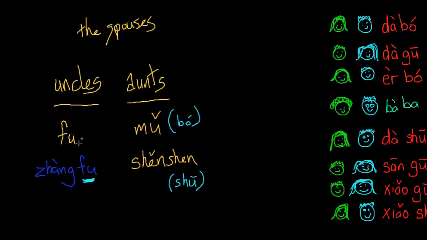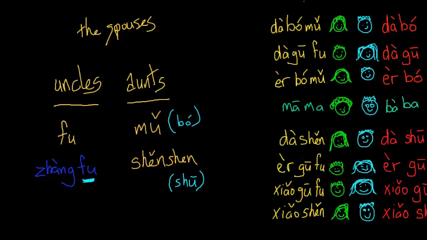So when we say the uncle that's married to one of your 姑姑, we use 父, which comes from 丈夫, which means husband. For the aunts, we add a 母. And we add 母 to those married to a 伯伯. And we have 婶婶, and those are paired with 叔叔. So let's take a look and see how that works.